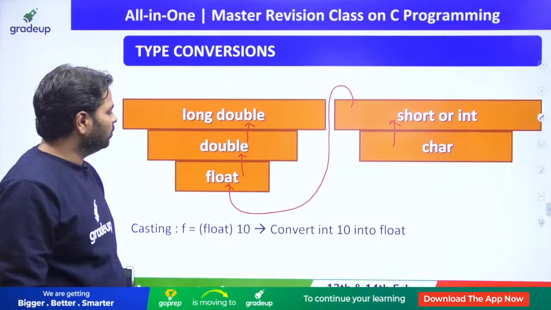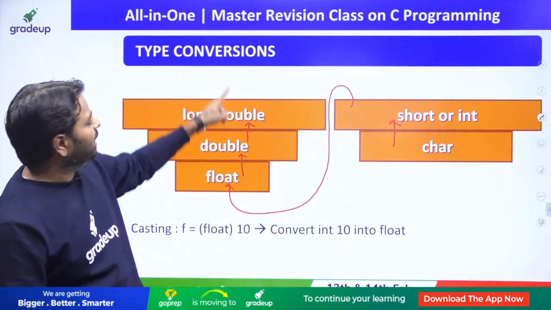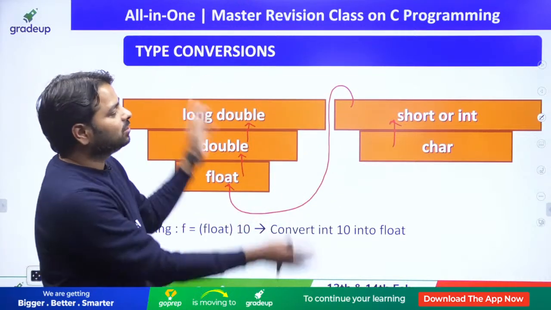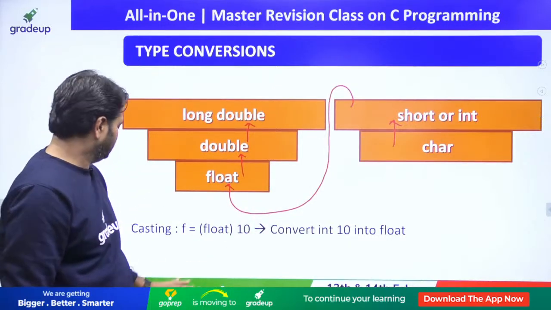Okay, let's move on. So this is very important. This is supported by the compiler automatically, implicit conversion. But explicit conversion you can do in any direction. Alright.